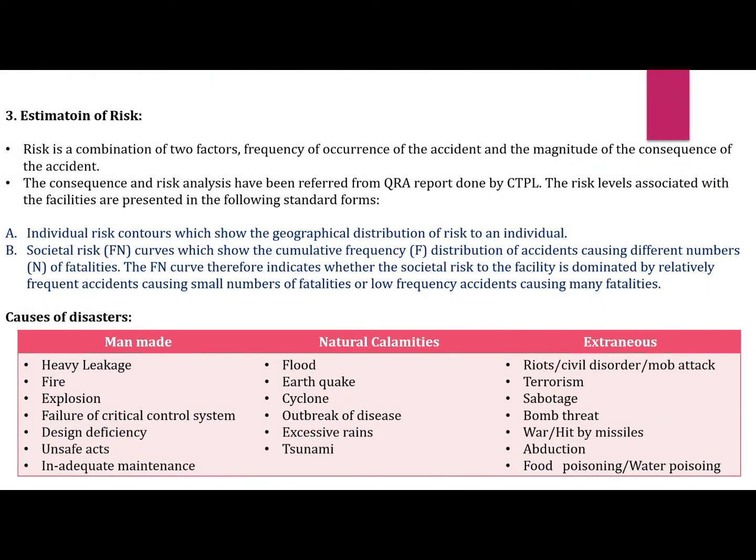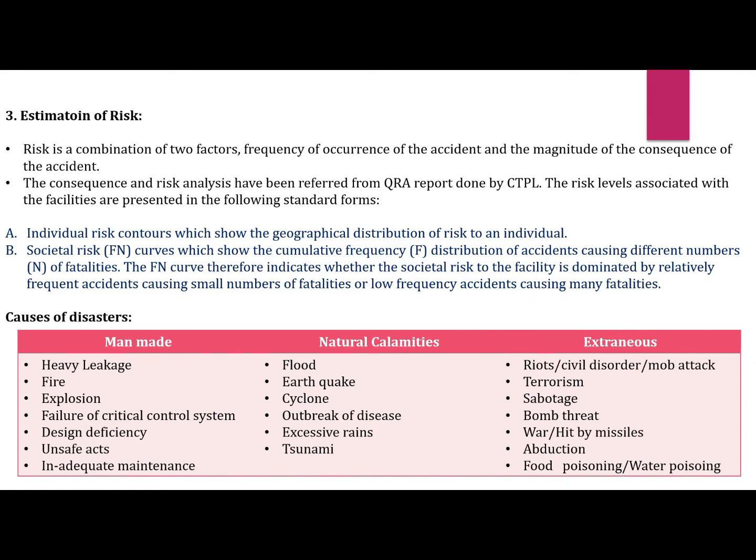Third one is the estimation of the risk. Risk is a combination of two factors. First one is the frequency of the occurrence of the accident and the second is the magnitude of the accident. Risk analysis has been referred from the QRA report given by the CTPL, the individual risk contour which shows the geographical distribution of the risk to an individual, and the causes of the disaster.